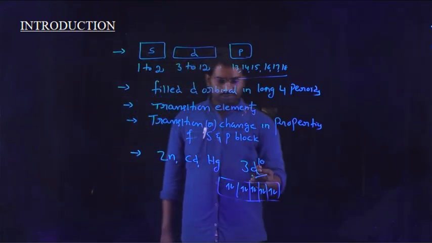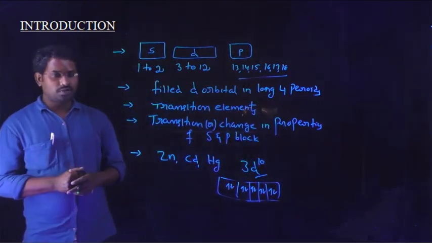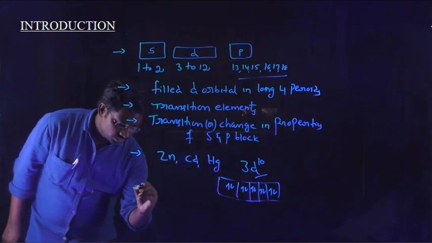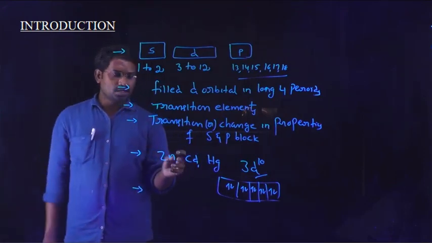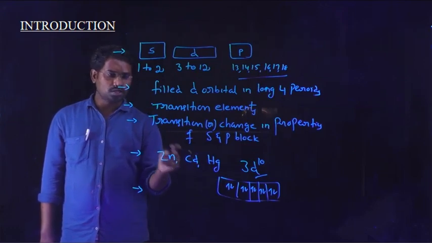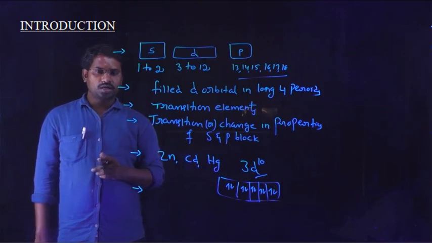But zinc, cadmium, mercury do not contain such a configuration. Therefore, these three elements are not transition elements, only because of their general electronic configuration.